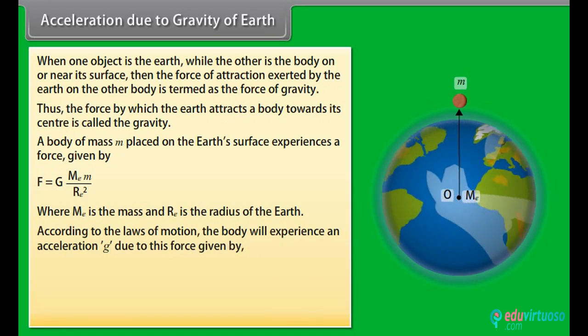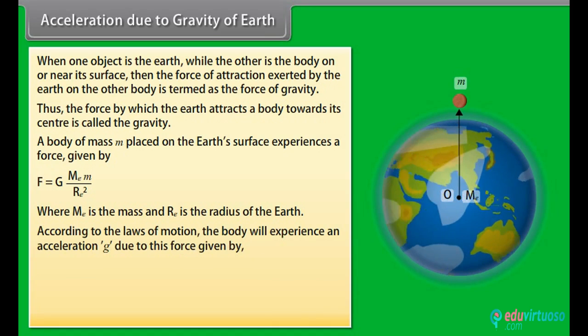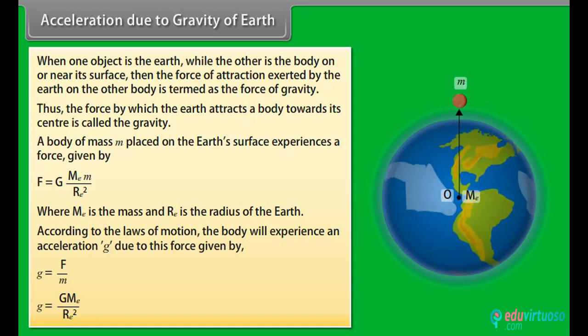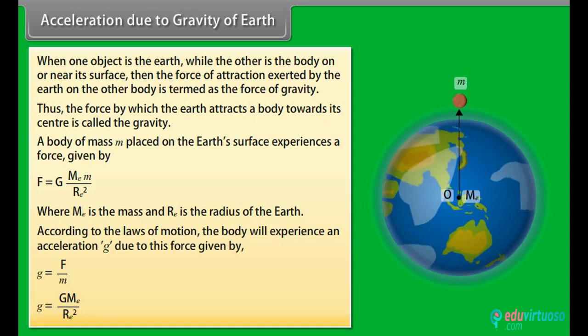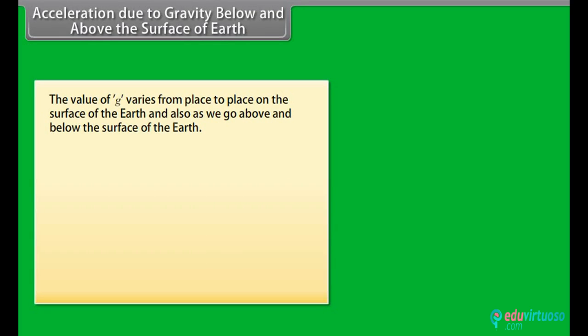According to the laws of motion, the body will experience an acceleration g due to this force given by g is equal to G into Me divided by Re square. Acceleration due to gravity below and above the surface of earth. The value of g varies from place to place on the surface of the earth and also as we go above and below the surface of the earth.